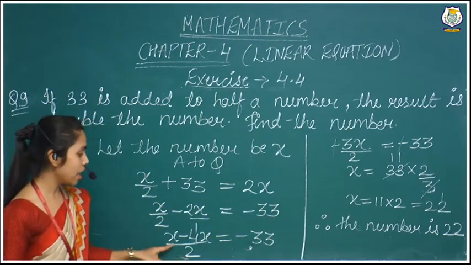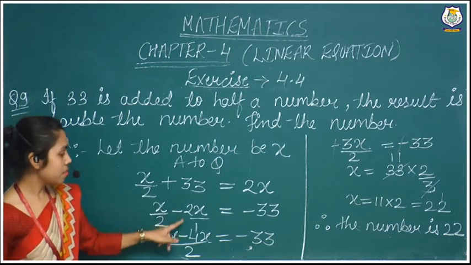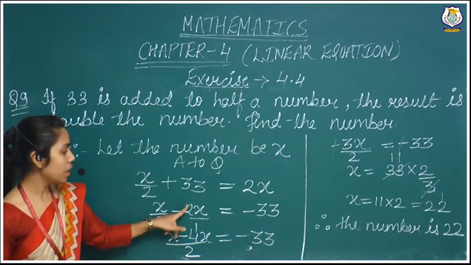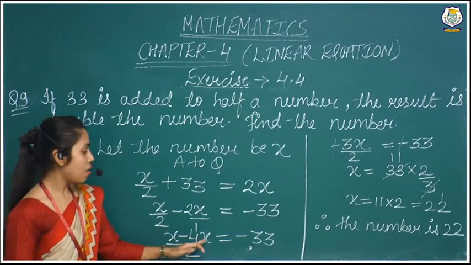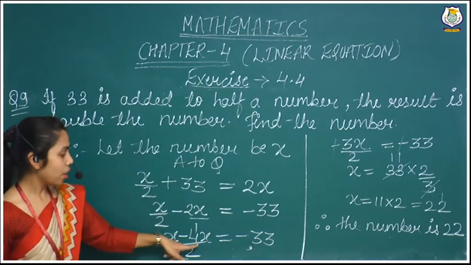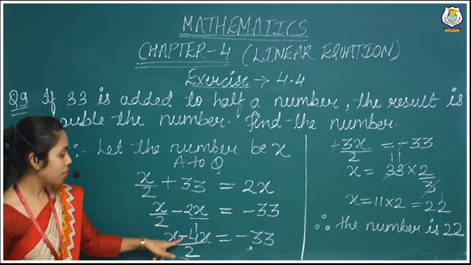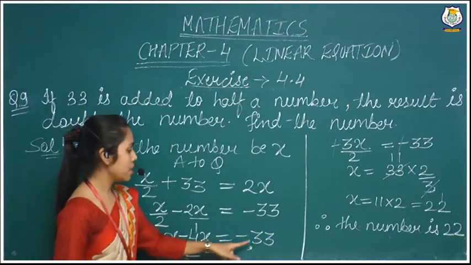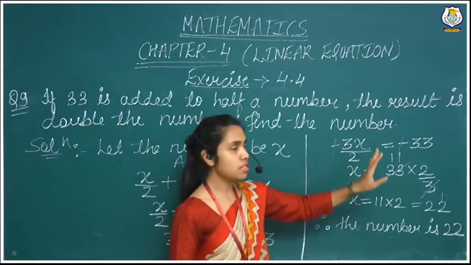Now I have taken the LCM. x is on its place, minus sign. 2 is divided by 1, is divided by 2. It's 2 times 2 multiplied by 2, 4x. Now we will have to subtract x from 4x. So we are getting 3x because here 4 is the greater number and 4 is having the minus sign. So with 3 we are getting the minus sign. Minus 33 is as it is on its place.